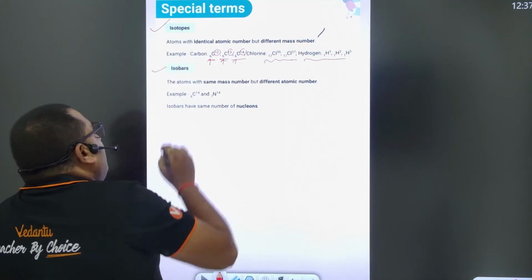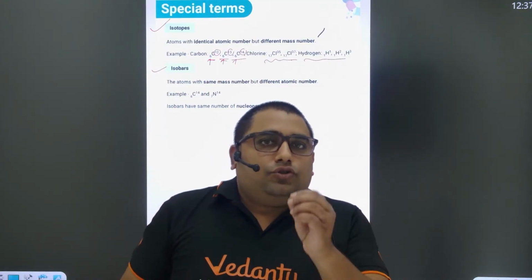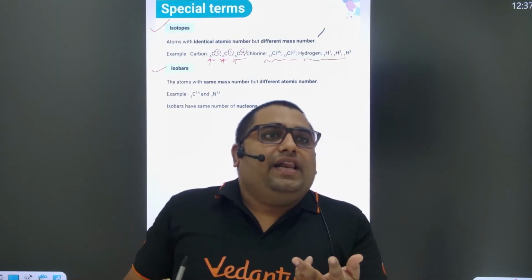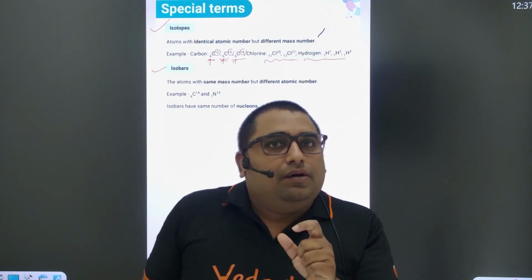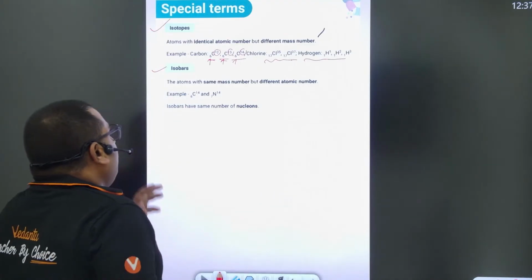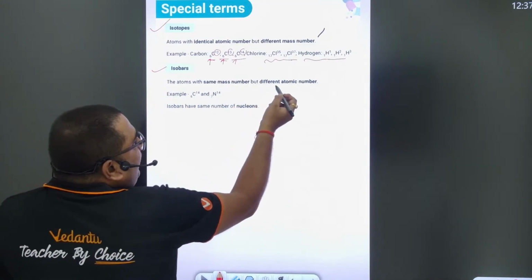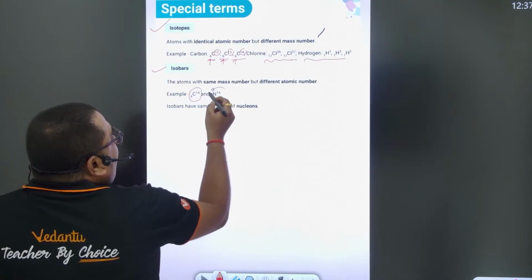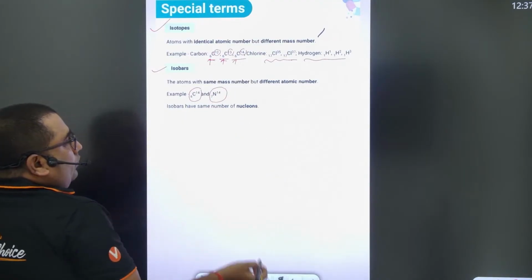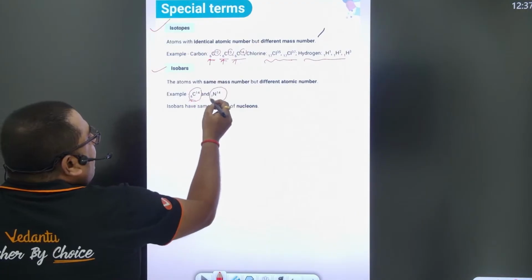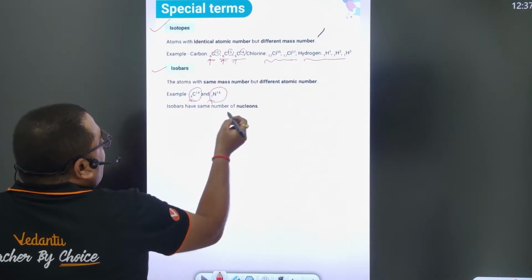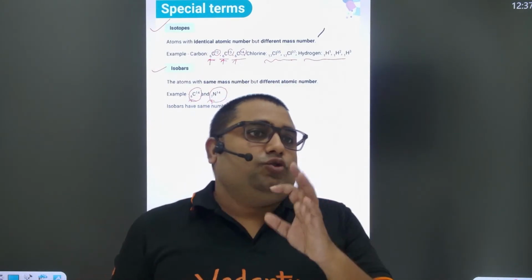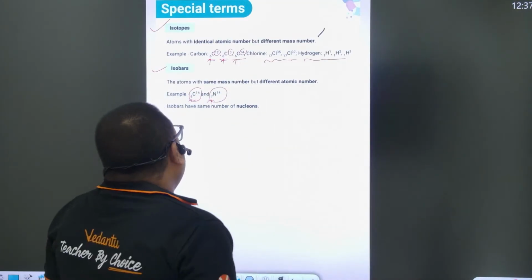Very good. Now the second term, isobar. What are isobars, beta? Two or more atoms of different elements which have the same mass number but different atomic number. So the atoms with the same mass number but different atomic number are called isobars. For example, 6C14 and 7N14. In these two, the atomic number is 6 and 7, but the mass number is 14 and 14. So 6C14 and 7N14 are an example of isobars, right? Very good, beta.